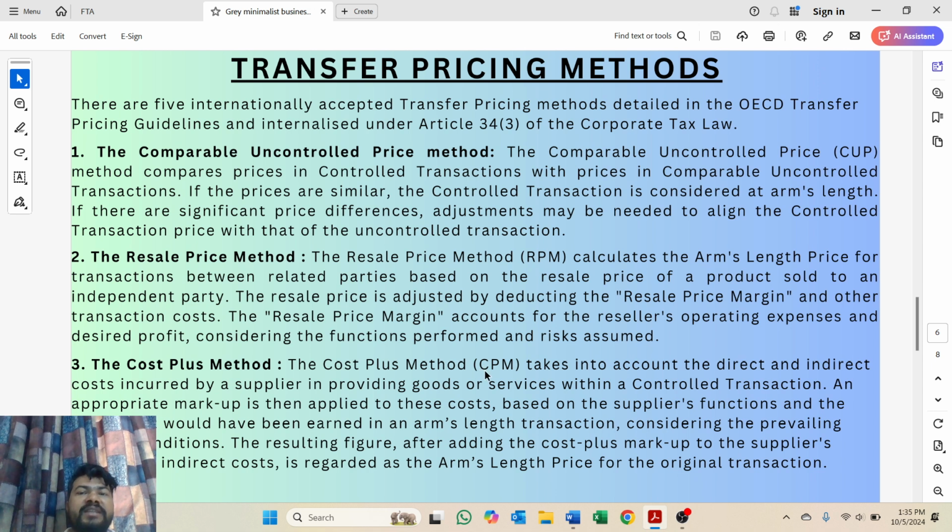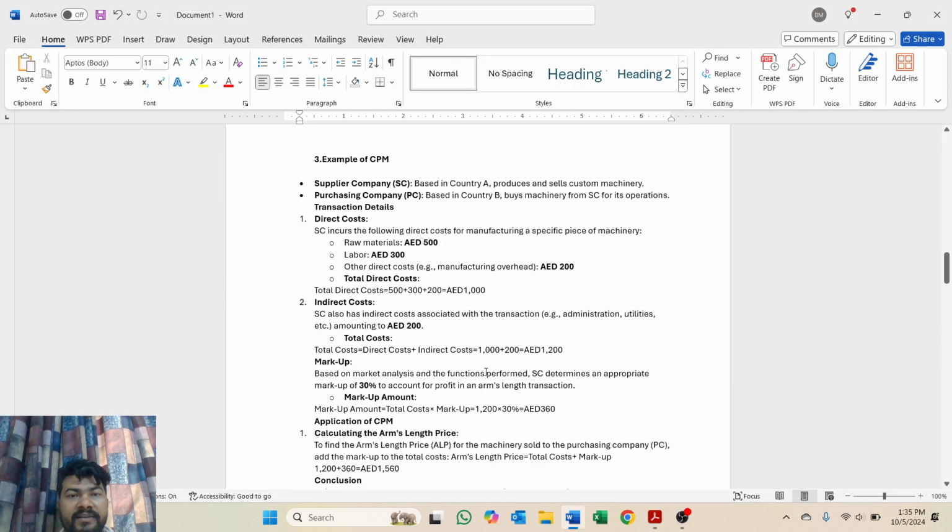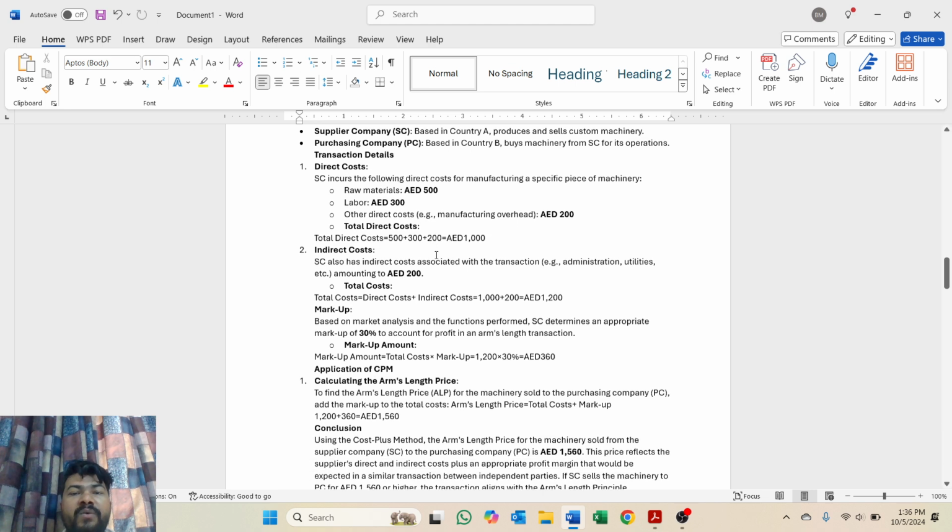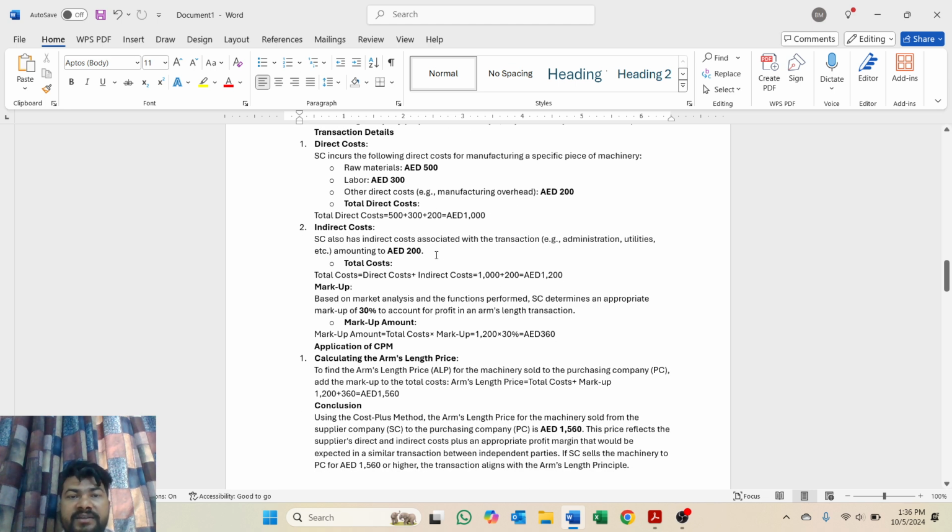Let's understand again with an example. Here the supplier company is based in country A and the purchasing company is based in country B. It buys machinery from the supplier company for its operation. So the direct cost for company A: raw material 500, labor 300, other direct cost, manufacturing overhead, maybe 200. So the total direct cost will be 500 plus 300 plus 200, which is equal to 1000 dirham, and the indirect cost is 200. So the total cost will be direct plus indirect, equal to 1200.